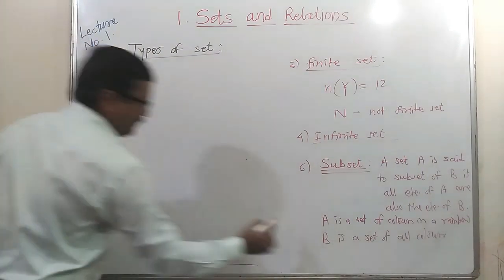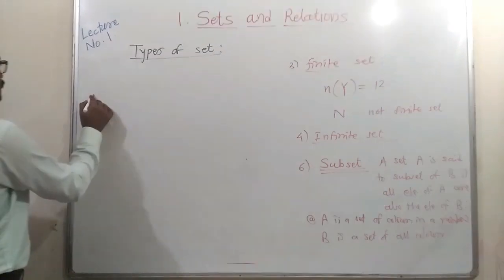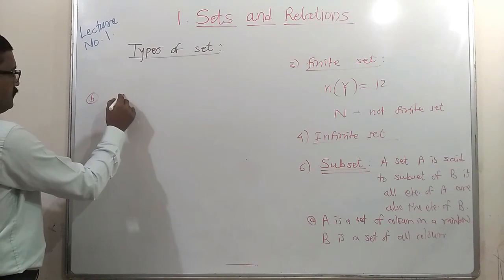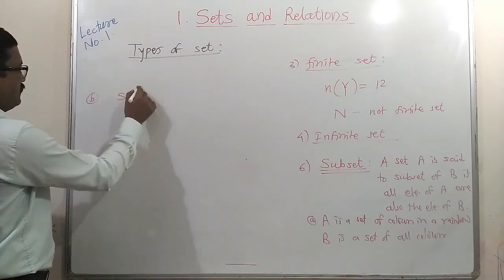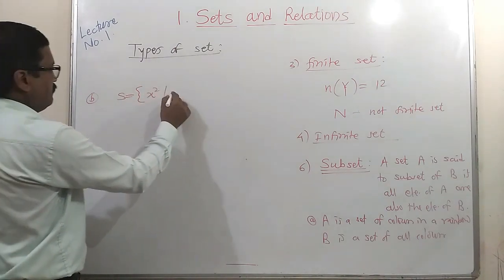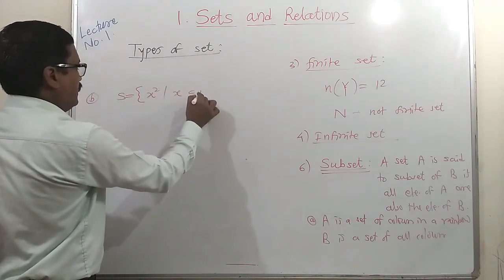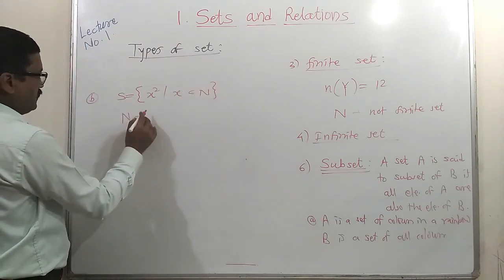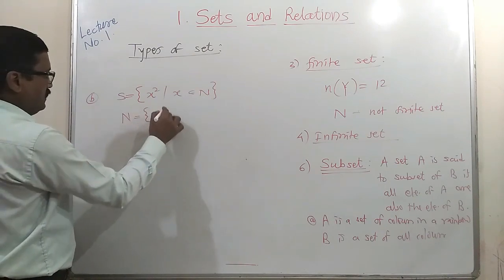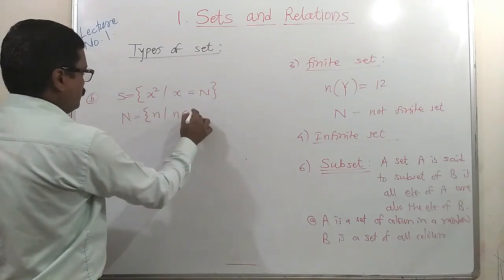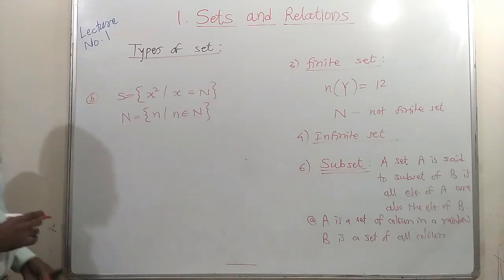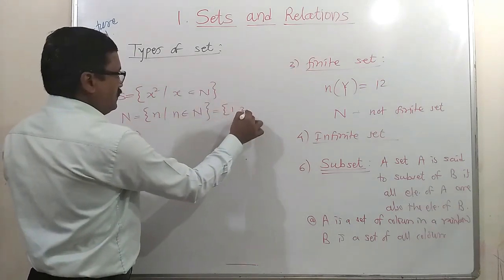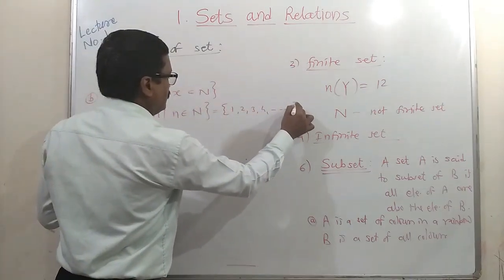Or another example we can take, suppose S is x square, where x belongs to N, and the second set N is the set of natural numbers, such that n belongs to natural numbers. Then here this set N contains each element, that is 1, 2, 3, 4, etc. It's an infinite set.